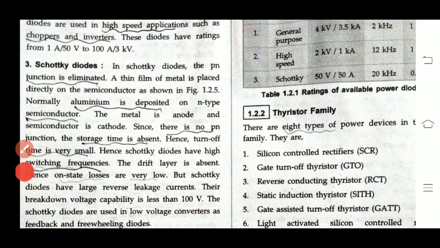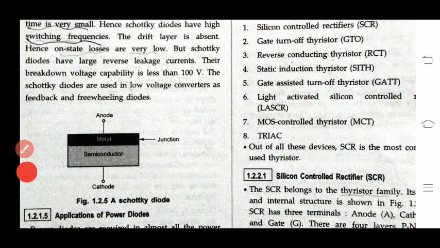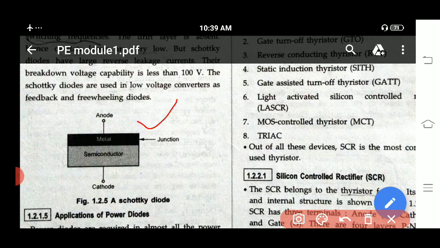Next type of diode is what? Schottky diode. In this Schottky diode, PN junction is eliminated. Then how is it made up of? In this Schottky diode, you don't have any PN junction. Here you can see in Schottky diode you have the metal. Metal is present above the semiconductor. In between metal and semiconductor you have the junction. Metal is connected to anode. Semiconductor is connected to cathode. Here PN junction is absent. Here you have just metal and semiconductor. This is the setup of Schottky diode.